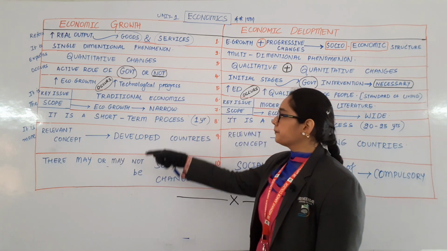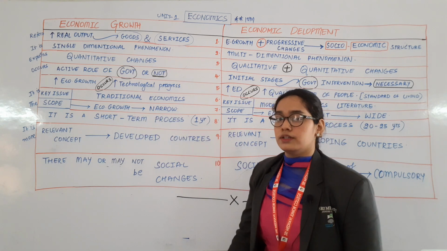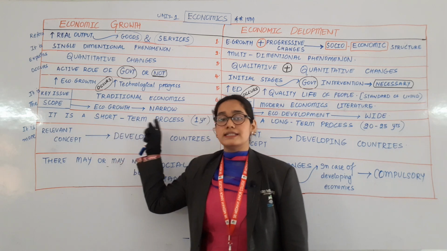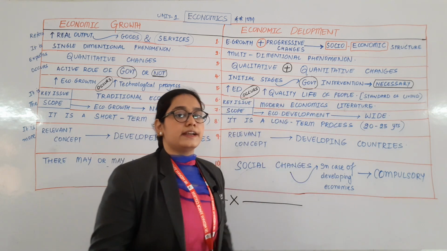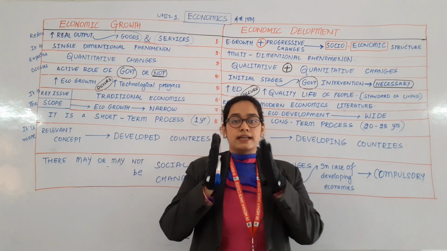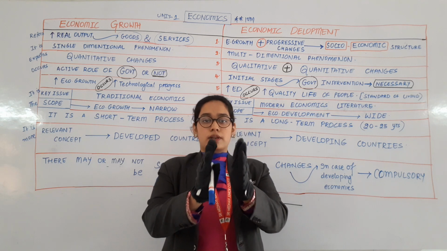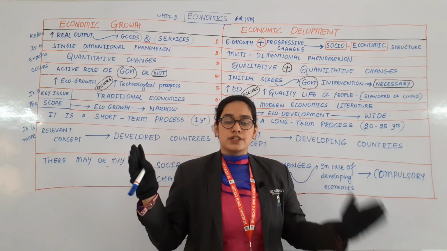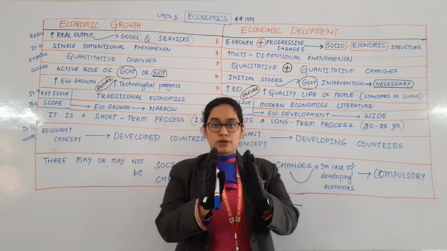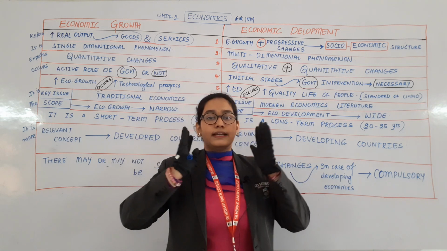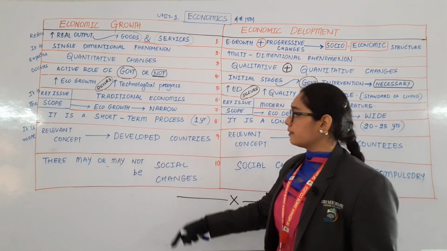Seventh point, the scope of economic growth is narrow. The scope of economic development is wide. Only two words to keep in mind, narrow and wide. Narrow means small, wide means large. So the scope of economic growth is narrow. The scope of economic development is wide. Is that clear? Next point.